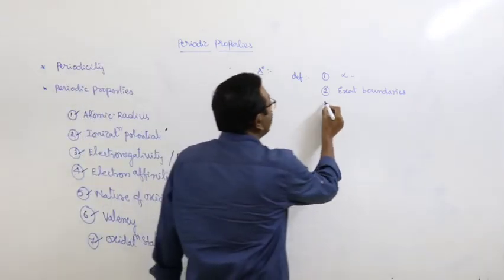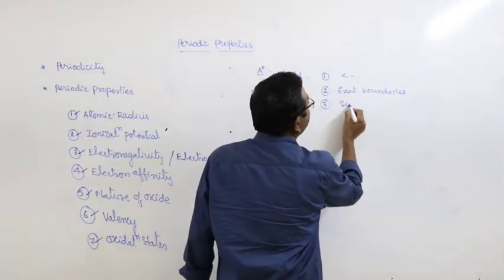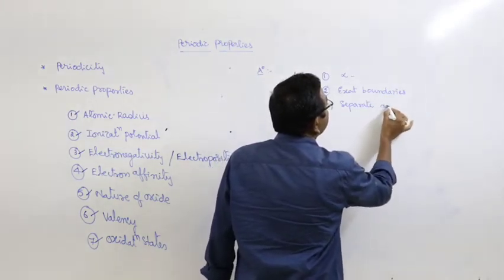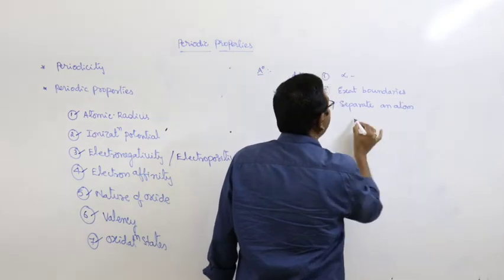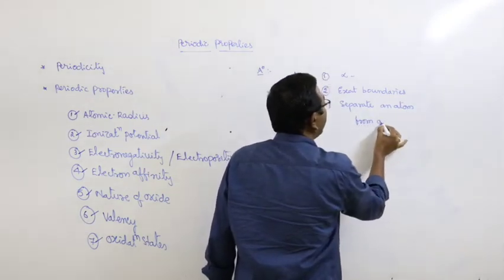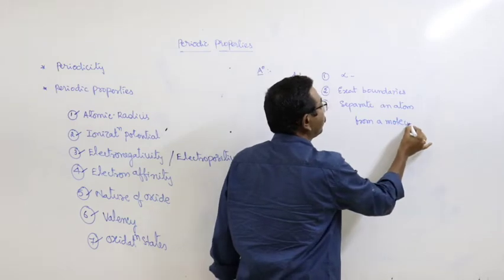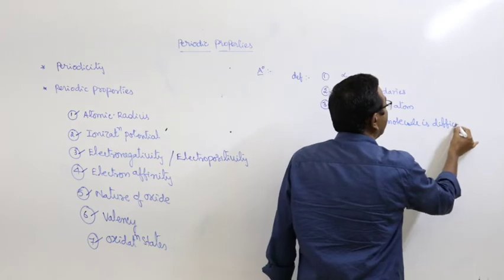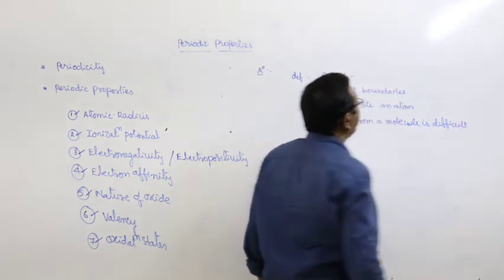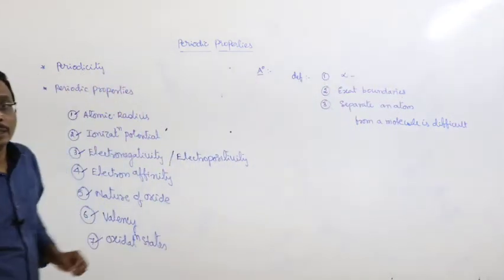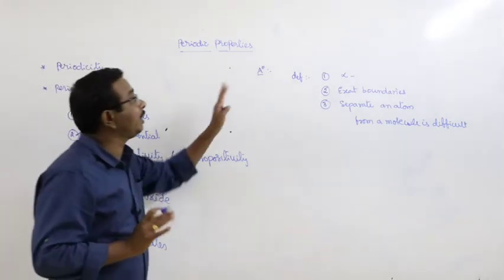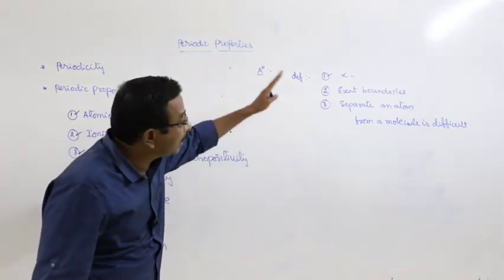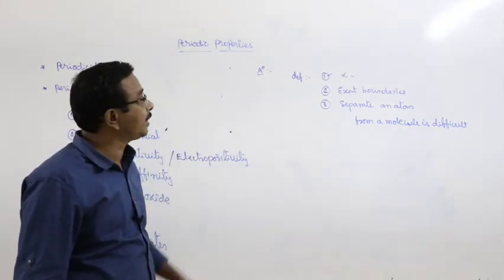And the third one, it is difficult to separate an atom from a molecule. These are the important reasons for the rejection of the first definition. What are they? In an orbital, the electron cloud is distributed to infinity distance.